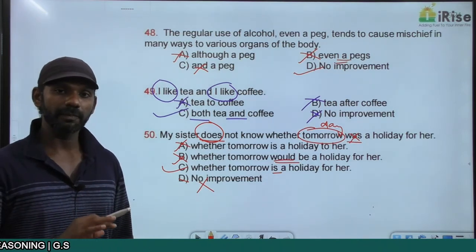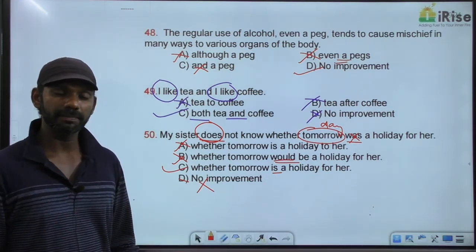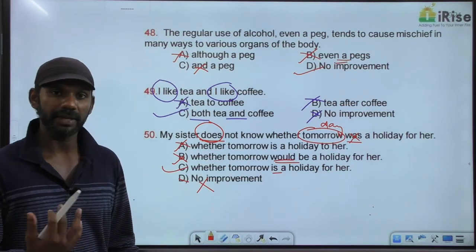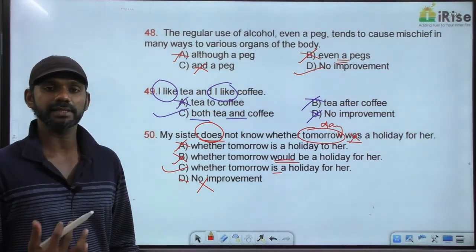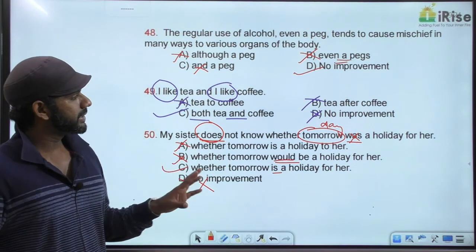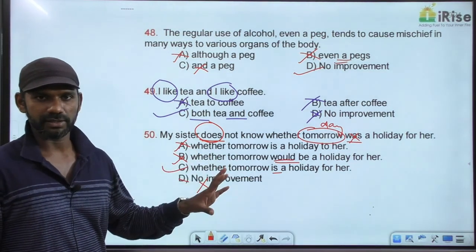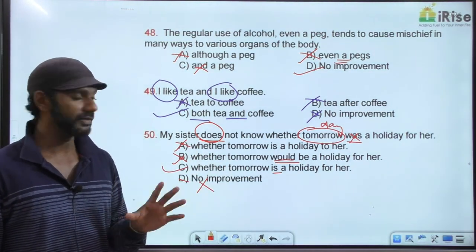We'll go for some more grammar topics, then we'll start with the parajumble part, the verbal logic part, like parajumbles, reading comprehension, cloze test, and fill in the blank questions. So this exercise is on the topic conjunctions. So we have gone for it. Hope it was very clear to you.